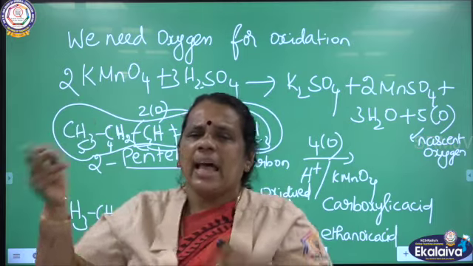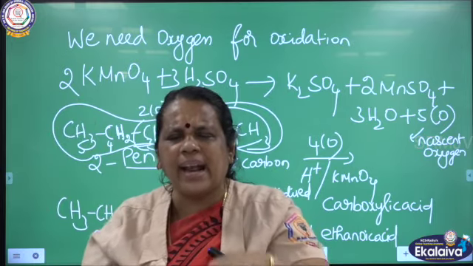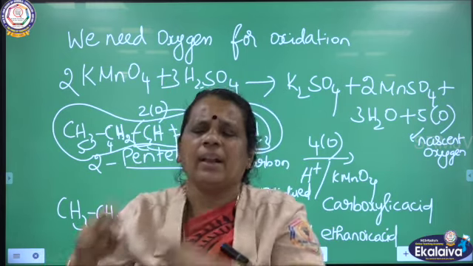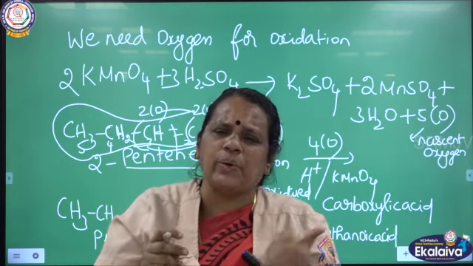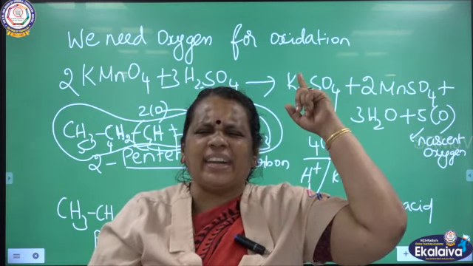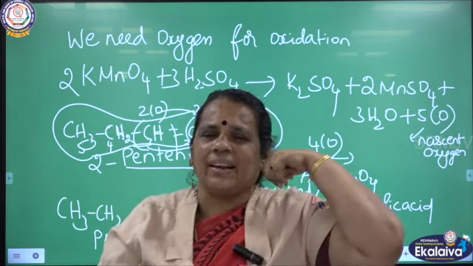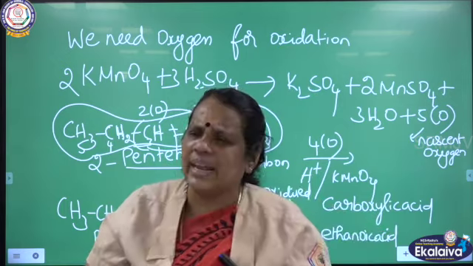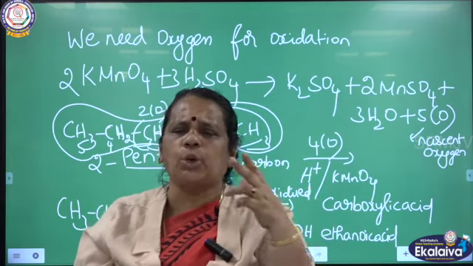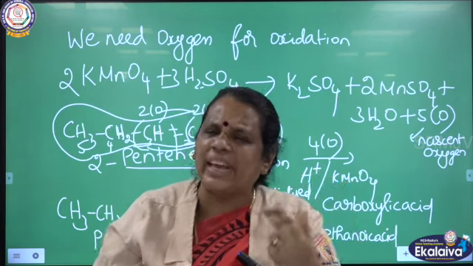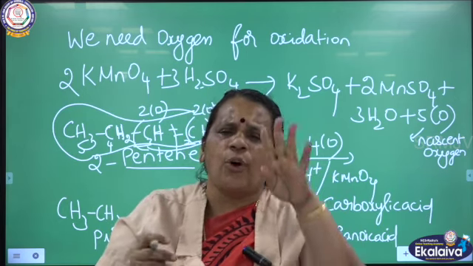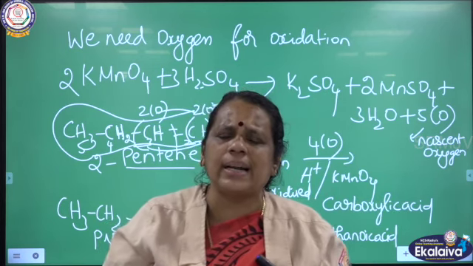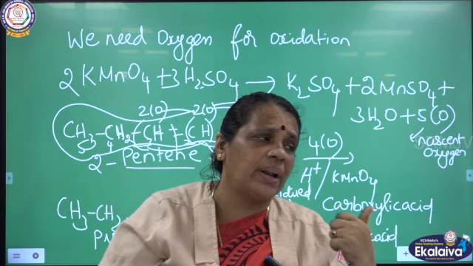In the second case, I am going to use the same potassium permanganate under drastic condition, that is at high temperature and high concentration. Here we are going to add acid to potassium permanganate. What is it that we are getting here? I am getting nascent oxygen, which is highly reactive. So this nascent oxygen I am going to make use of for the oxidation reaction. I have given the example of 2-pentene, where when 4 oxygen atoms are added for oxidation, I got 2 different types of acids: one is propanoic acid, another one is ethanoic acid.